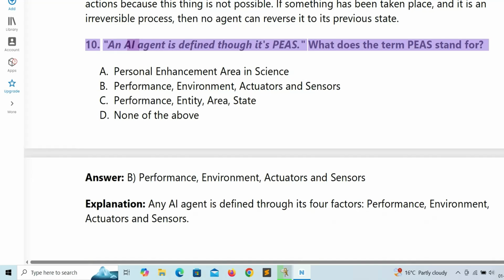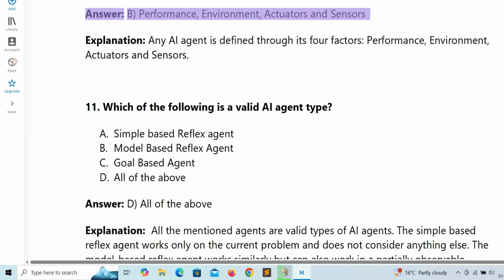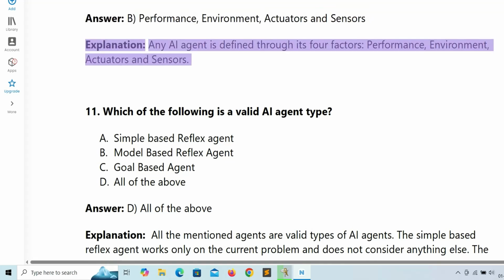10. An AI agent is defined through its PEAS. What does the term PEAS stand for? A. Personal enhancement area in science. B. Performance, environment, actuators, and sensors. C. Performance, entity, area, state. D. None of the above. Answer: B. Performance, environment, actuators, and sensors. Explanation: any AI agent is defined through its four factors: performance, environment, actuators, and sensors.